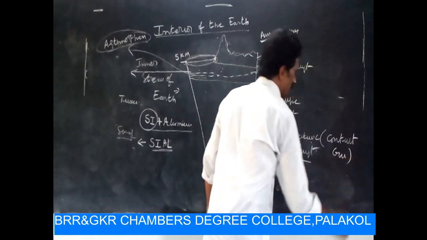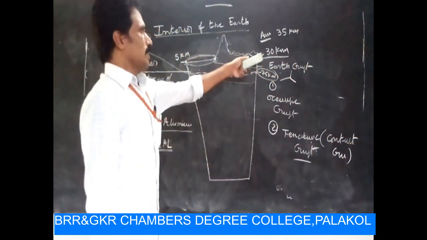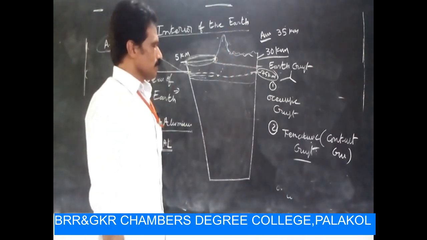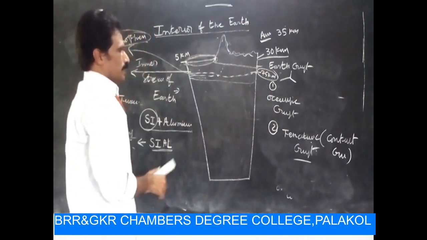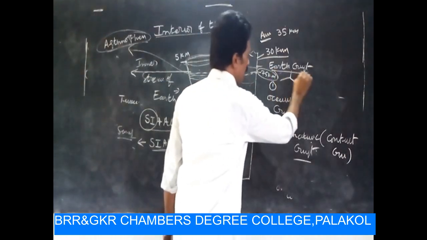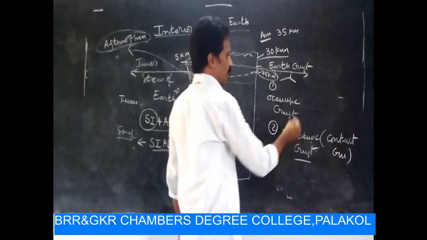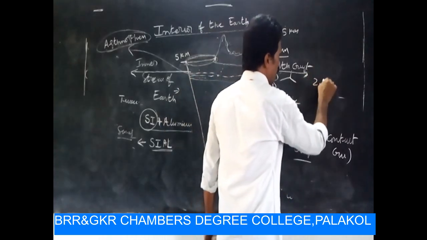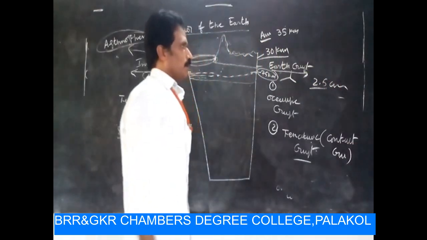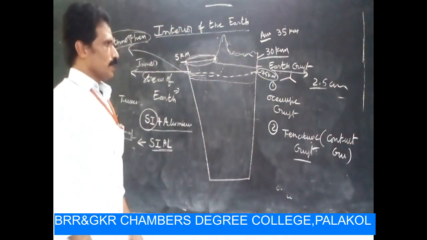This continental crust is 30 kilometers at the hill stations, mountain regions. Okay, right. The density of the first layer, the earth crust layer, is 2.5. The earth crust density is 2.5.